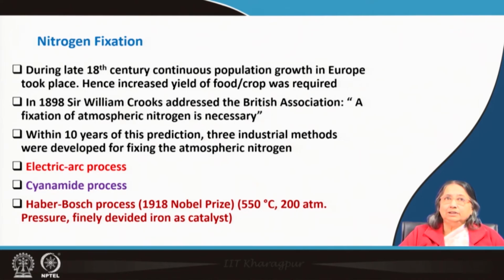And when something is so important, then a lot of scientists and a lot of people start research to make it a success, in this case to fix the nitrogen, okay. And then you see that within 10 years of this prediction, 3 industrial methods were developed for fixing the atmospheric nitrogen. 3 methods. What are the 3 methods? Electric arc process, cyanamide process, Haber-Bosch process.